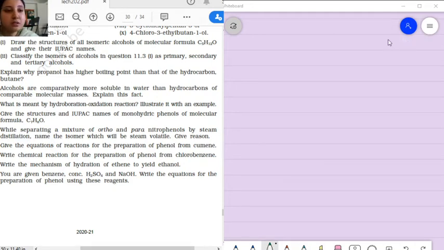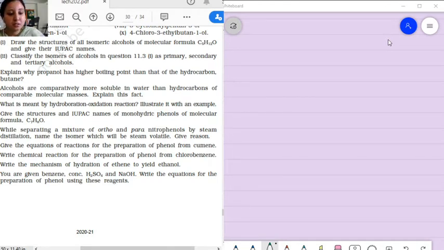Good morning, students. Today we are going to start with the exercise questions of alcohols, phenols, and ethers. Now, we have already done up to question number 11.6. So today let's start with question number 11.7.